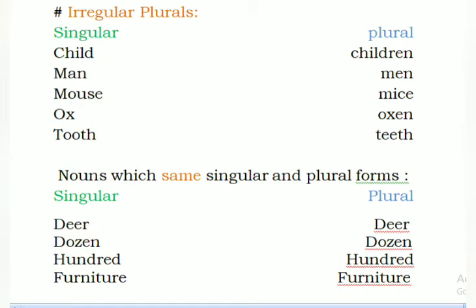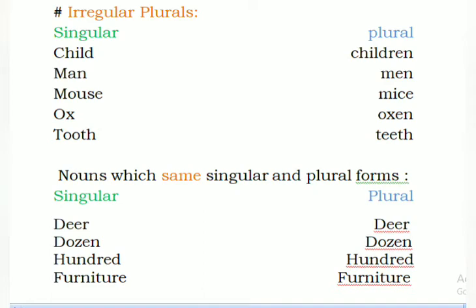There are some irregular plurals also. So child, children. In this kind of nouns, we generally don't follow the usual rules for forming their plurals. Child, children, man, men, mouse, mice, ox, oxen, tooth, teeth. You can see that we're not following the general rules for forming their plurals. I hope it is clear. Now, coming to the next one.